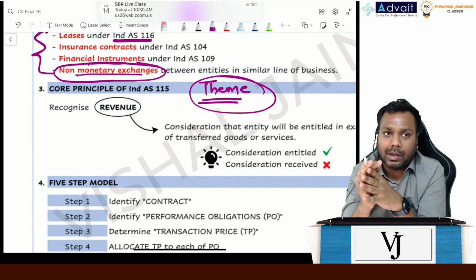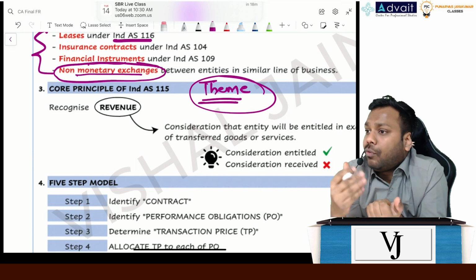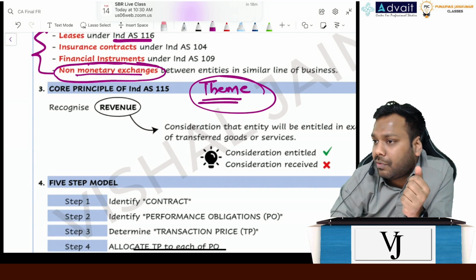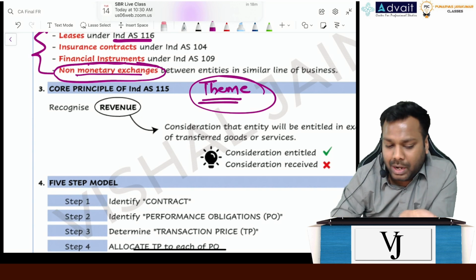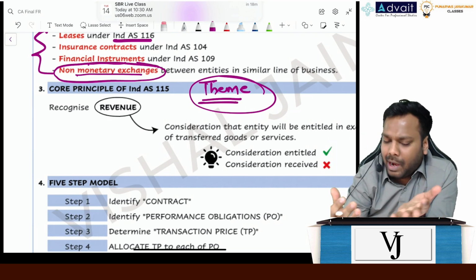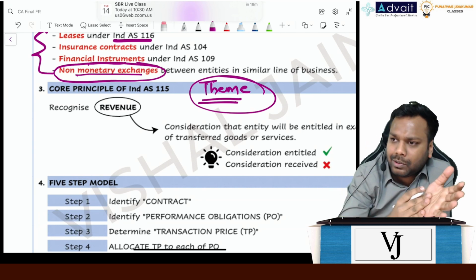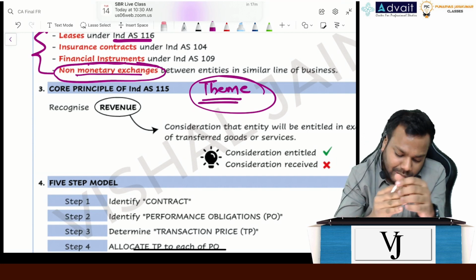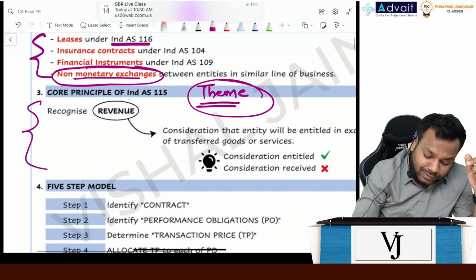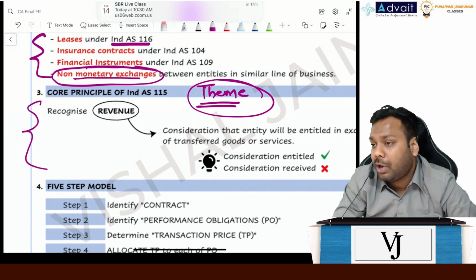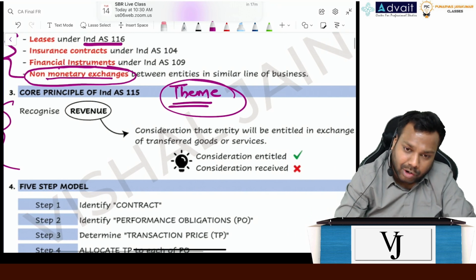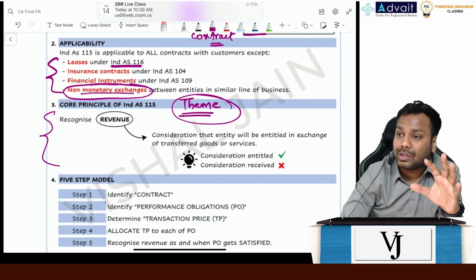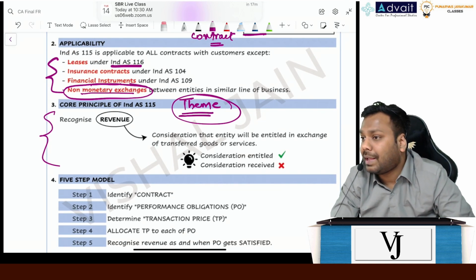Since this world is evolving with time, there can be any transaction which is not covered in Ind AS 115. It can be so because the world is entering into multiple transactions, and it's not practically possible for the standard setter to cover all the transactions in one particular standard. That's the reason the standard setter gives a particular theme: if at any point of time you get stuck and are not able to understand how to recognize revenue, you have to use this core principle and move ahead and recognize the revenue.